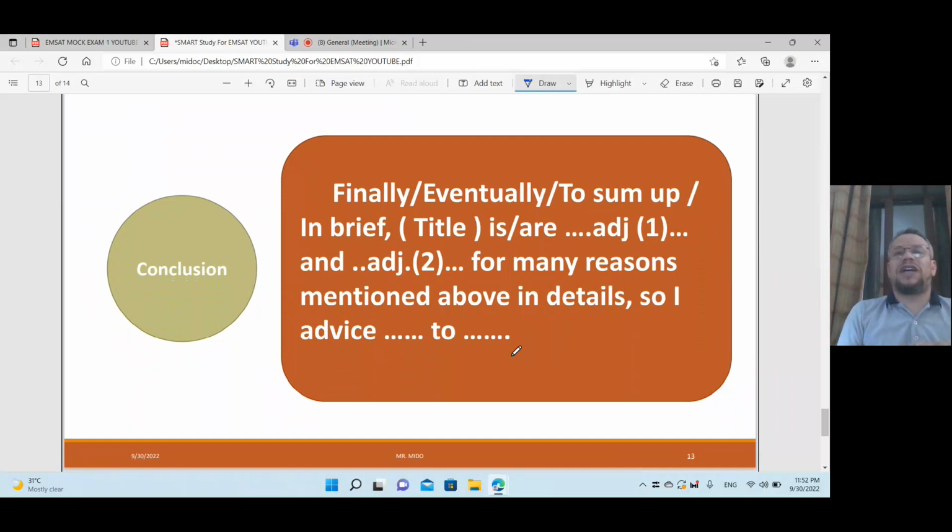So for many reasons mentioned above. You have to say "mentioned above" because you mentioned reason one, reason two, and so on in detail. So I advise, and close your paragraph with what? With the advice. I advise young students, I advise teachers, I advise schools, I advise parents, and so on, to study well, to give only one day of homework, not every day, whatever. It's to finish your advice.